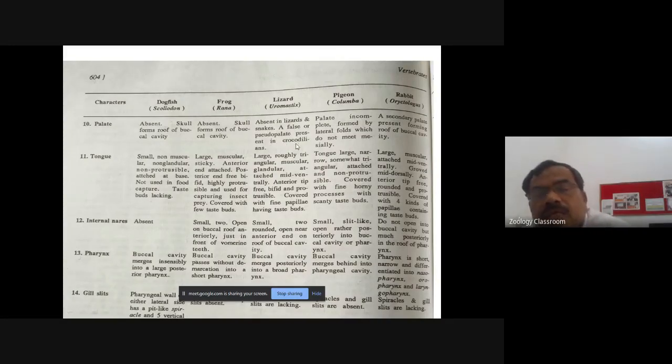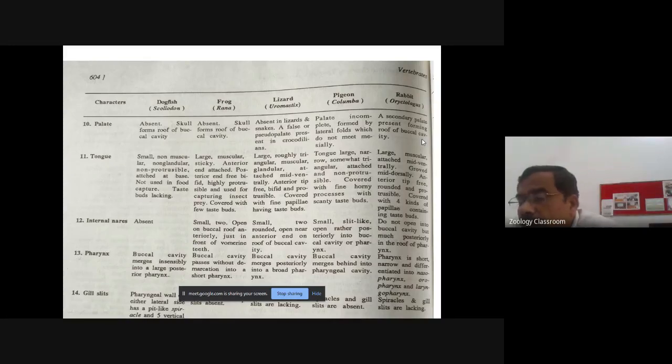In pigeon, the palate is incomplete and it is formed by the lateral folds, which do not meet medially. And in the rabbit, a secondary palate is present forming the roof of the buccal cavity.